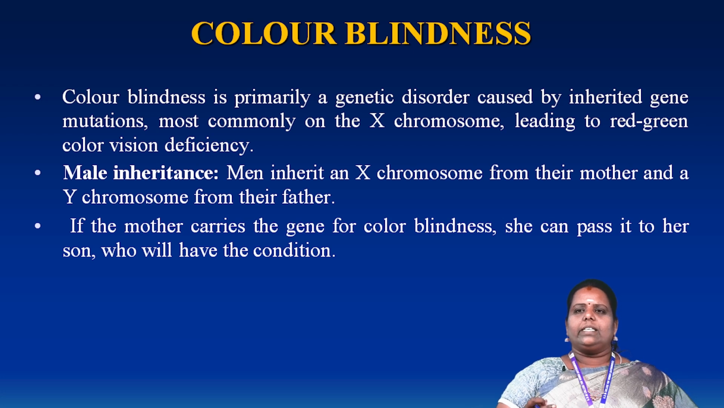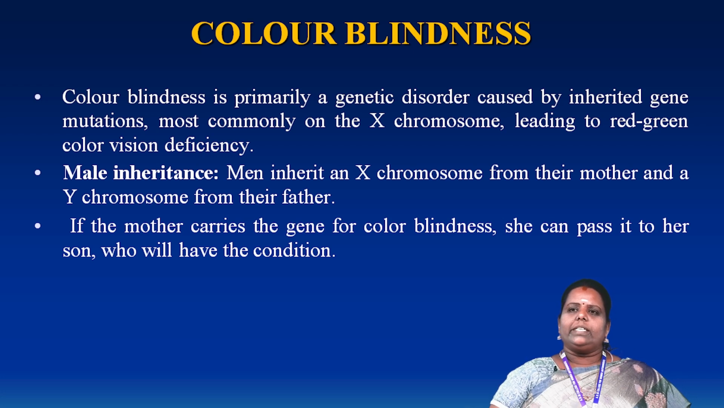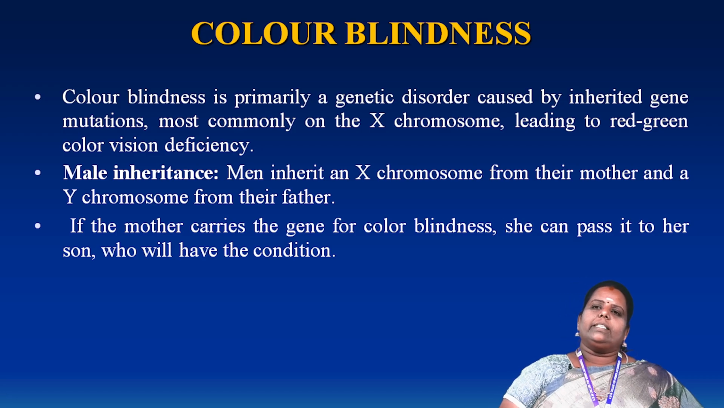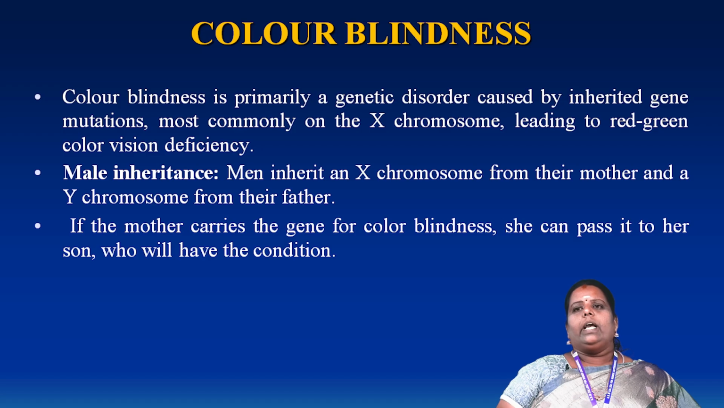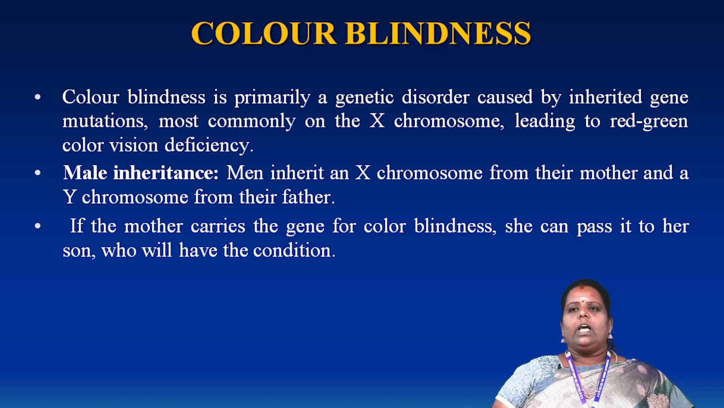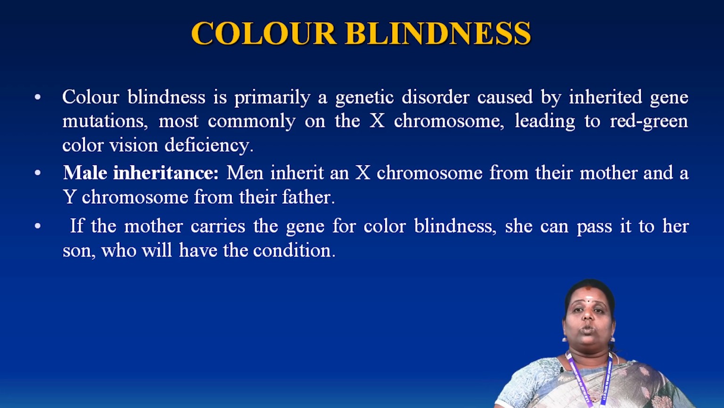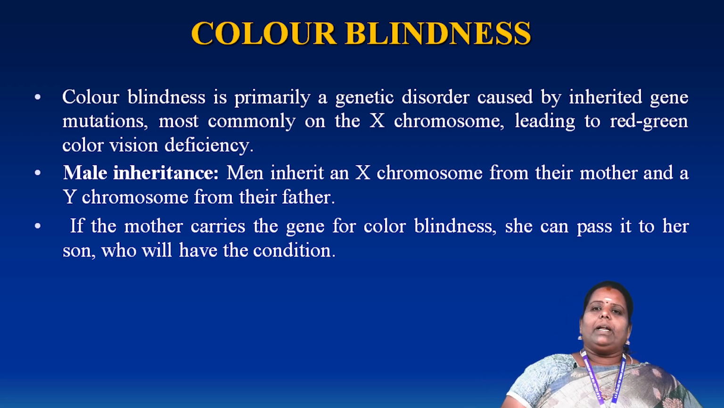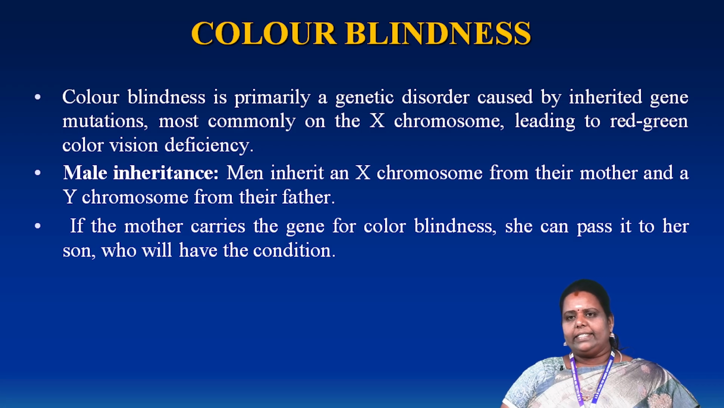Sudden changes occurring in any one part of the gene are called mutation. The disease is caused by mutant genes. The X chromosome is also mutated. This occurs in the body, leading to red-green color vision deficiency. This deficiency occurs in the eye, in the retina. The retina is affected. Normally it is called a male inheritance disease.